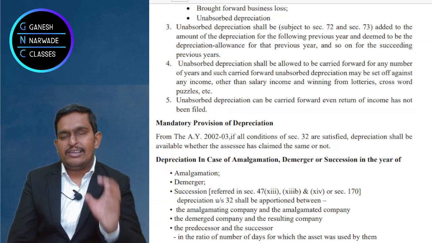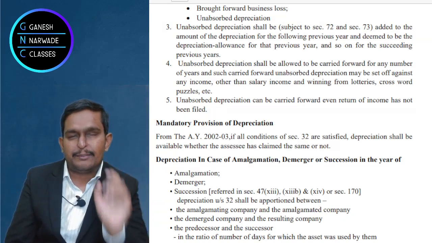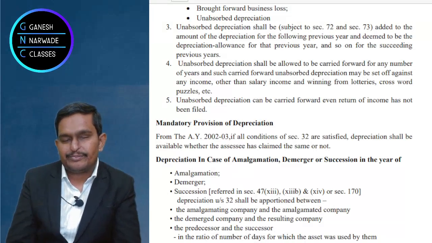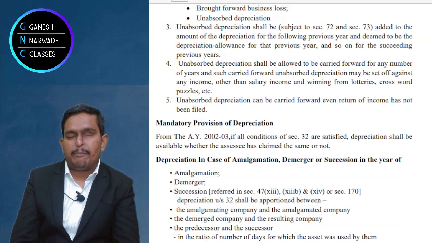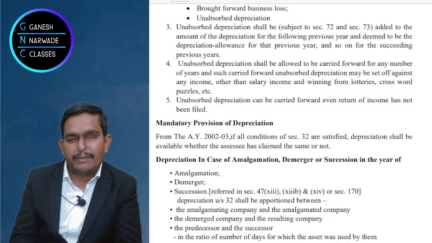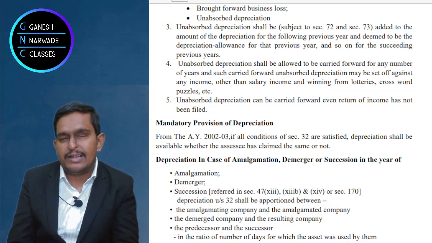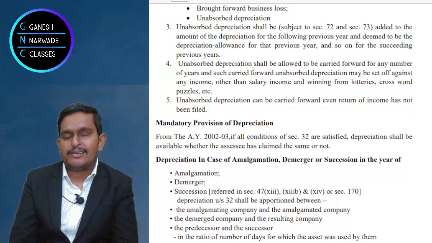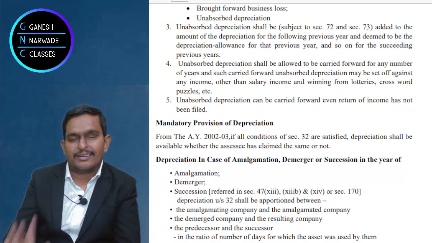Now the partnership firm needs to file an income tax return, and the company needs to file an income tax return. Now depreciation should be calculated for the full year. Should the company claim depreciation or should the firm claim it? Who should claim? The income tax law came out with clear-cut procedures.